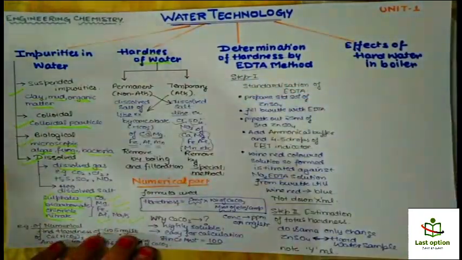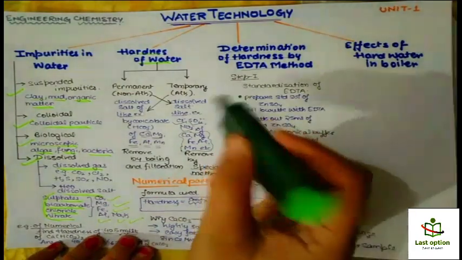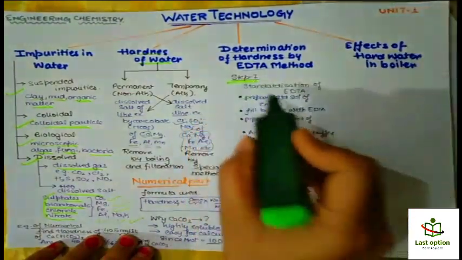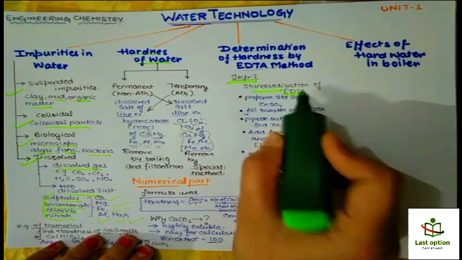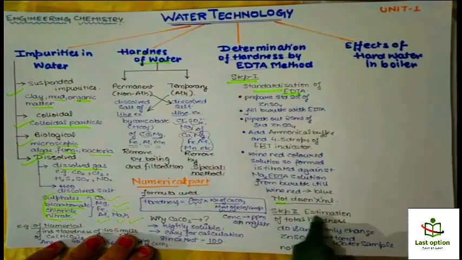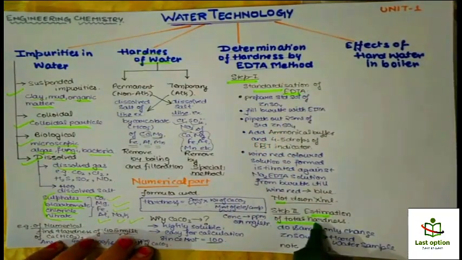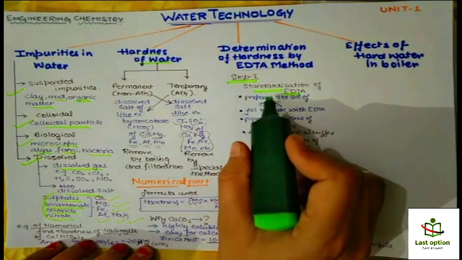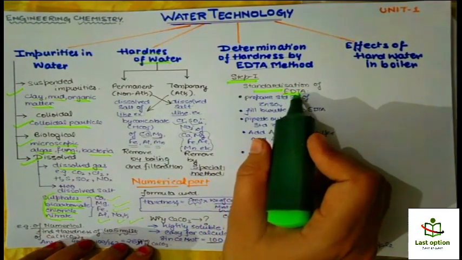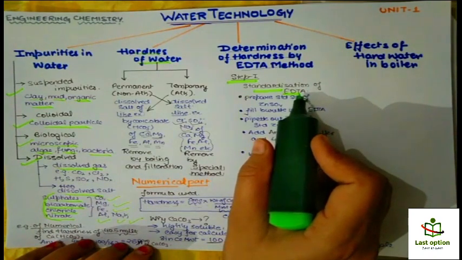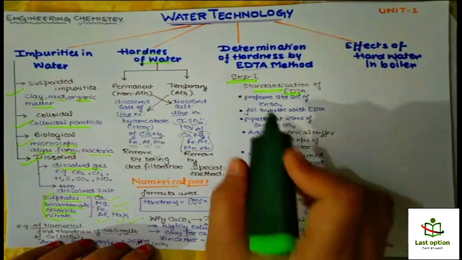So the topic is determination of hardness by EDTA method. In this topic we have to do 2 steps. Number 1 is standardization of EDTA and number 2 is estimation of total hardness. In the first step we are going to find out the molarity of EDTA, because sometimes we are not given that molarity directly. So what we do,